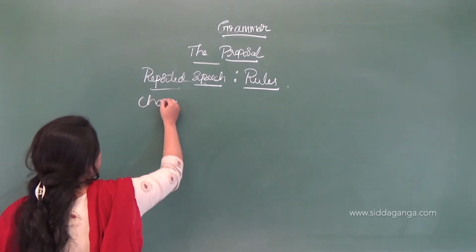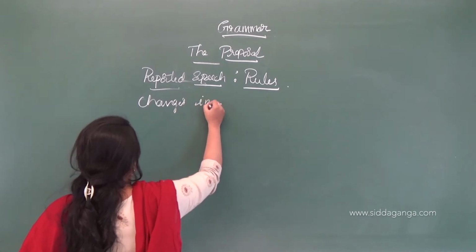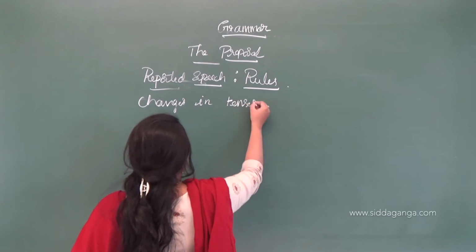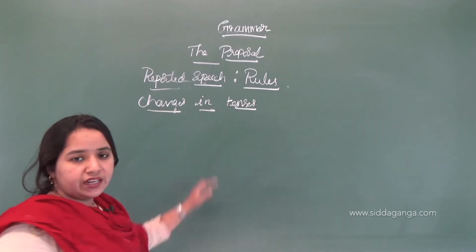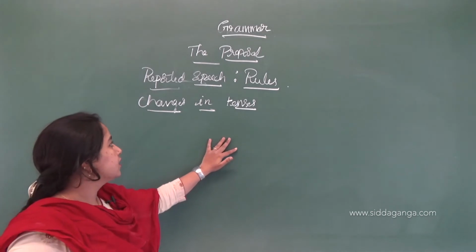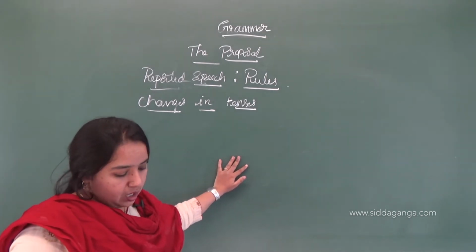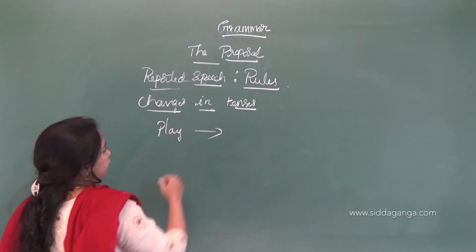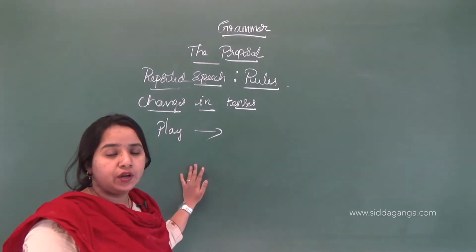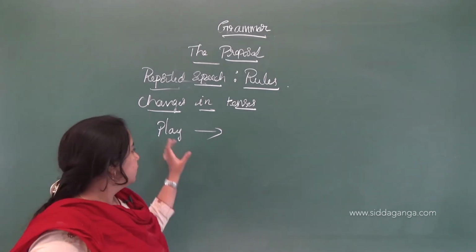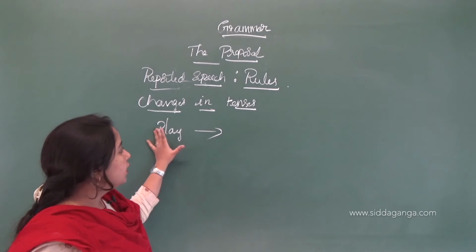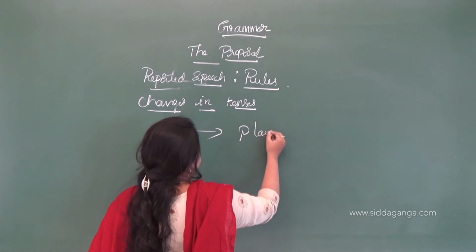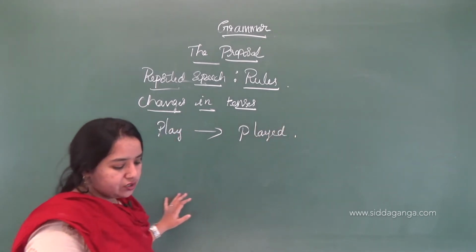Changes in tenses. According to the rules, there is one rule here. So what is that? Changes in tenses. What is the tense changing? If the main verb, that is the action verb, is play, and the tense is past, it is changed into played.